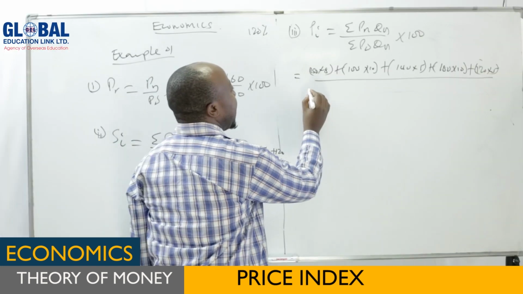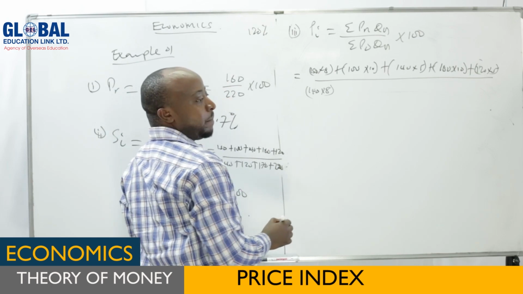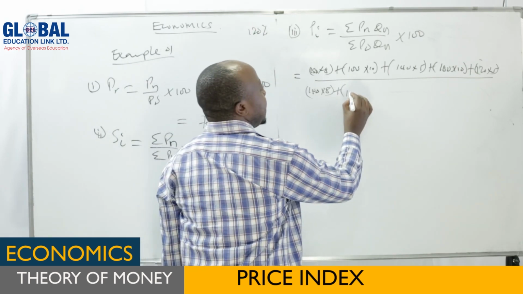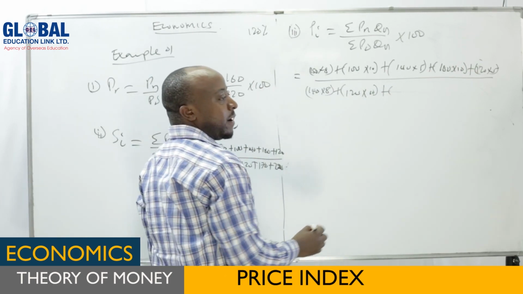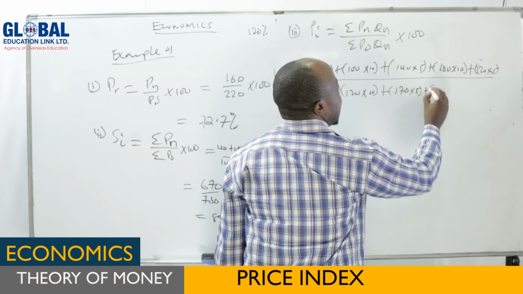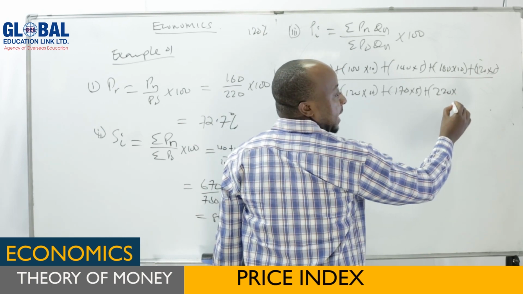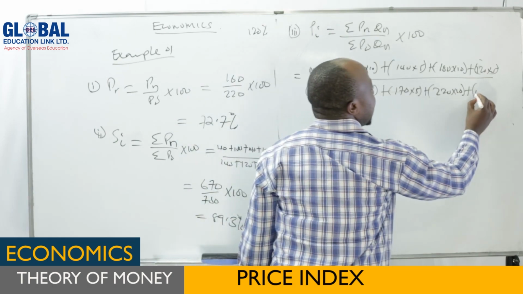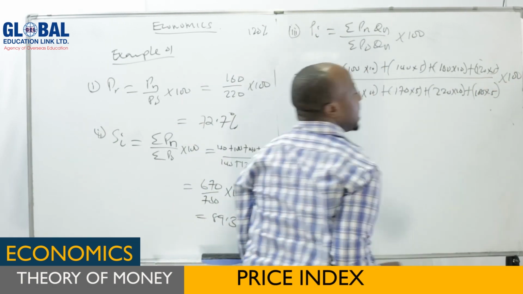So it will be 140 times 8 plus 120 times 10 plus 170 times 5 plus 220 times 10, then plus the last one, which is 100 times 5, and all of these times 100.